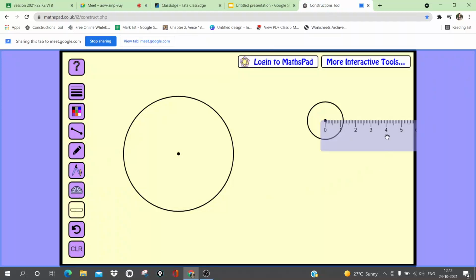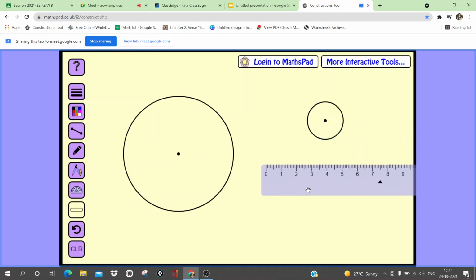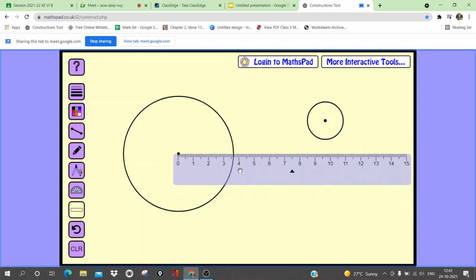Good. Now let us find the radius of this one. So here you can see what is the radius. It is around 1.2 centimeter. Okay. Now let us find the radius of this one. So here you can see it is 3.1 centimeter. So here what can you say?